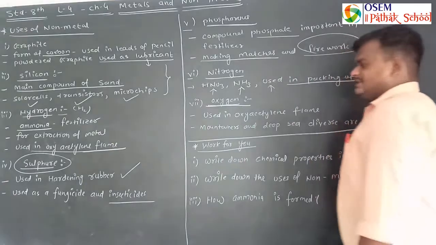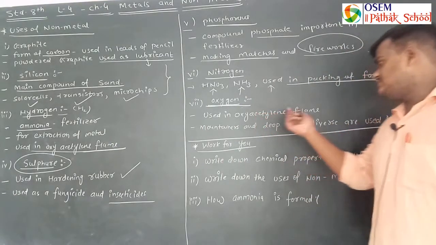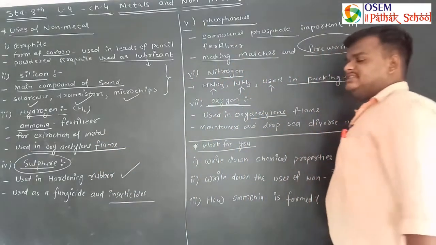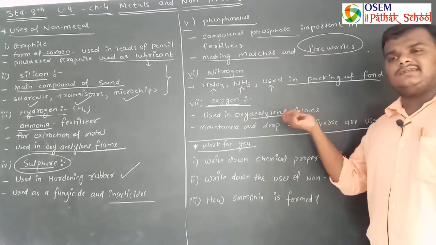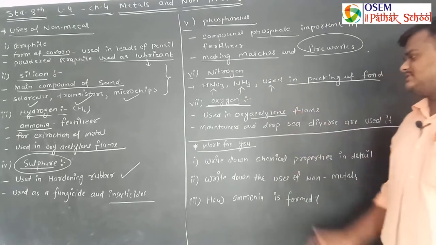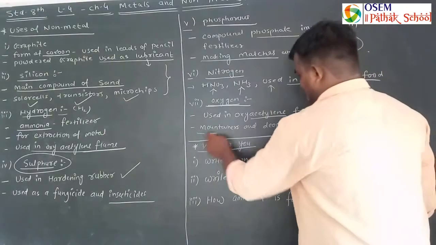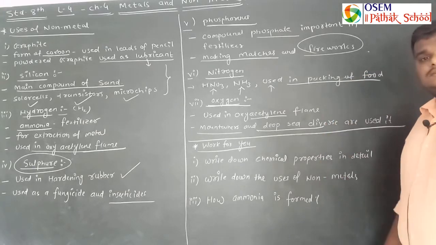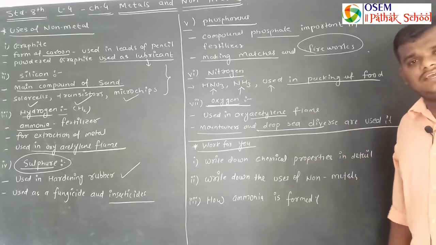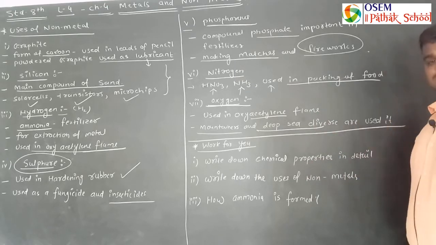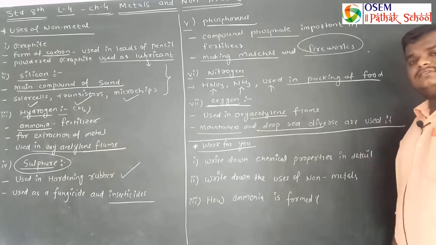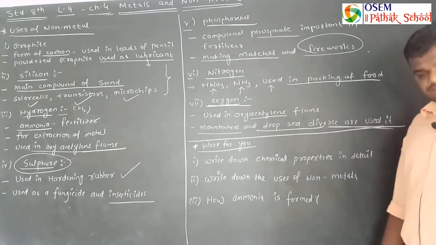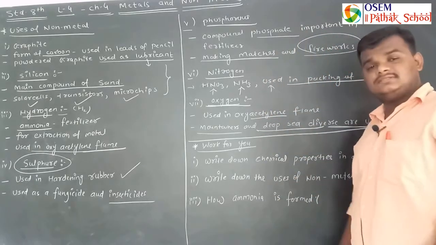The last uses, of oxygen, are given here. Oxygen is used in the oxyacetylene flame, which I explained here, with hydrogen to cut and weld metals. Mountaineers and deep sea divers use oxygen gas in the form of diffused oxygen gas. Mountaineers और deep sea divers अपने साथ गैस का कंटेनर लेकर जाते हैं, and this is used in that. So these are the uses of non-metals.